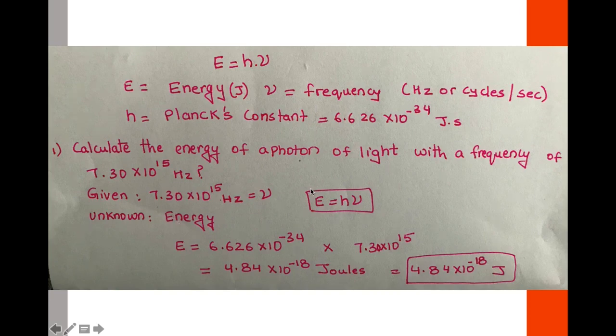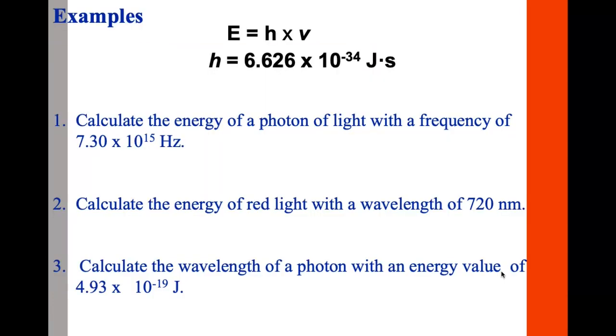We know that this is the equation that we need to use because we have frequency. We know the value of Planck's constant, and now we can calculate energy. We just need to plug in the values of Planck's constant and the frequency and calculate energy. And the final answer for this question is 4.84 times 10 to the power of negative 18 joules. Now let's look at the next question.